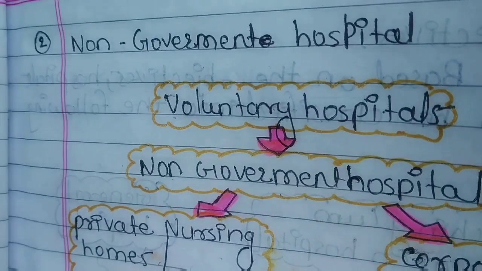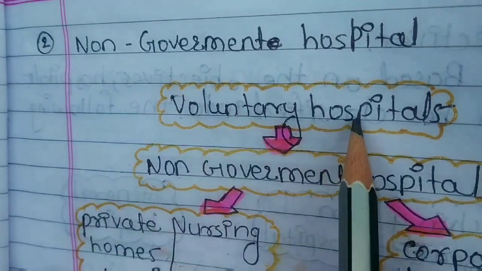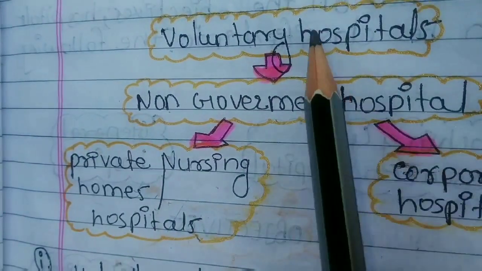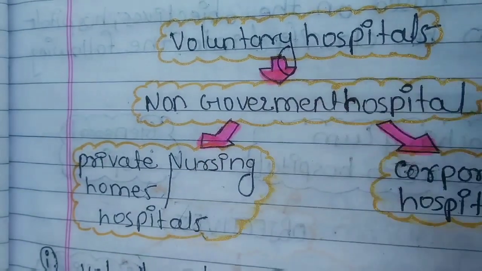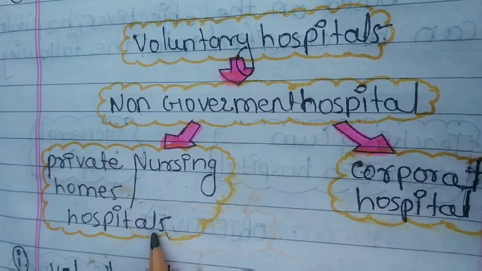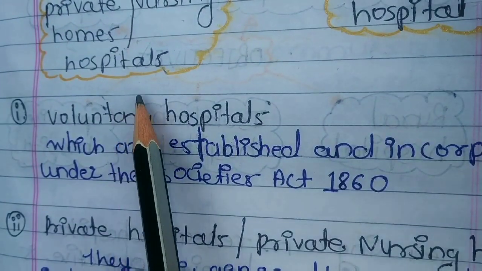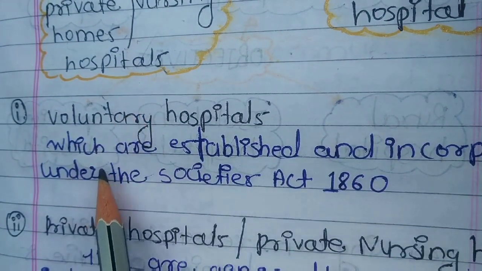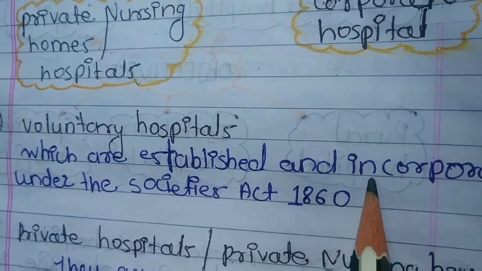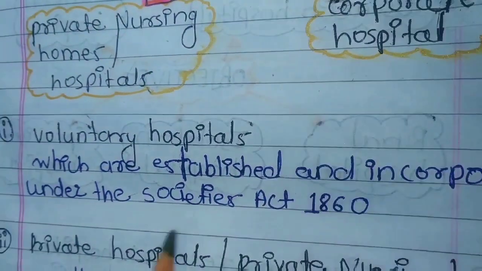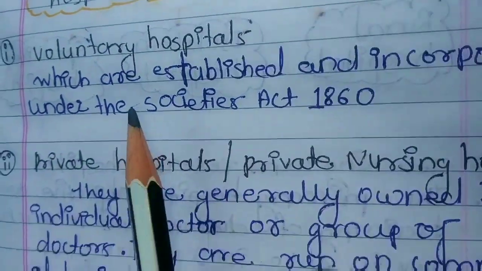Second type of ownership or control is non-government hospital. The non-government hospital has 3 types: voluntary hospitals, private nursing homes or hospitals, and corporate hospitals. Voluntary hospitals means controlled by their own body, which are established and incorporated under the Societies Act 1860.